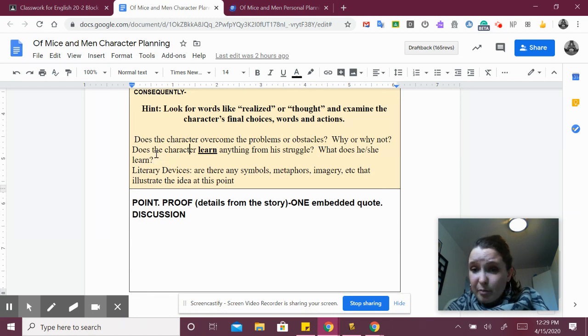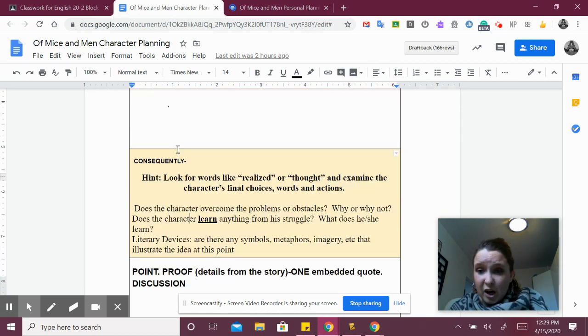Then the consequence. So what did they learn about belonging? What happens at the end? How does it happen? Like, what connects with it? Belonging can mean loneliness, happiness, feeling like someone understands them, feeling like they're loved. So think about that with a character.